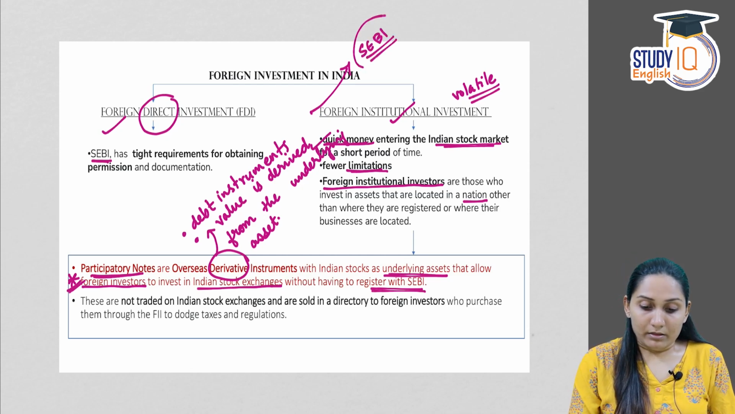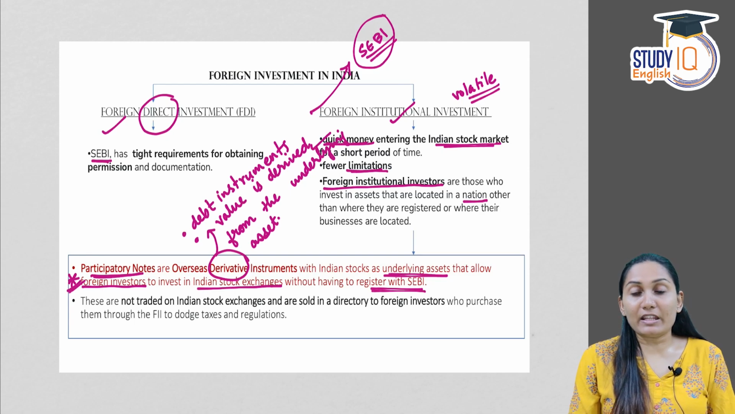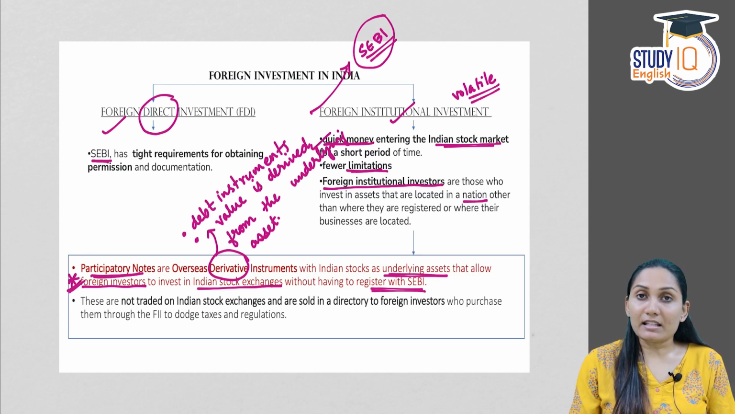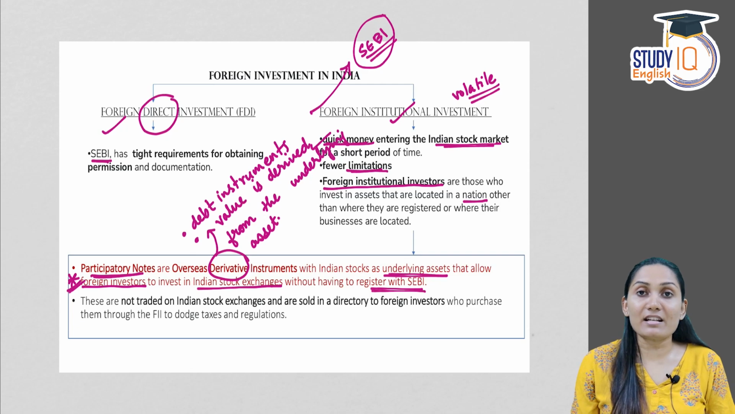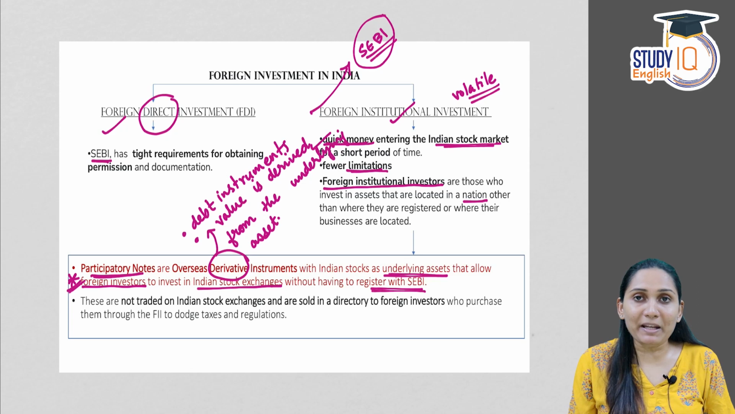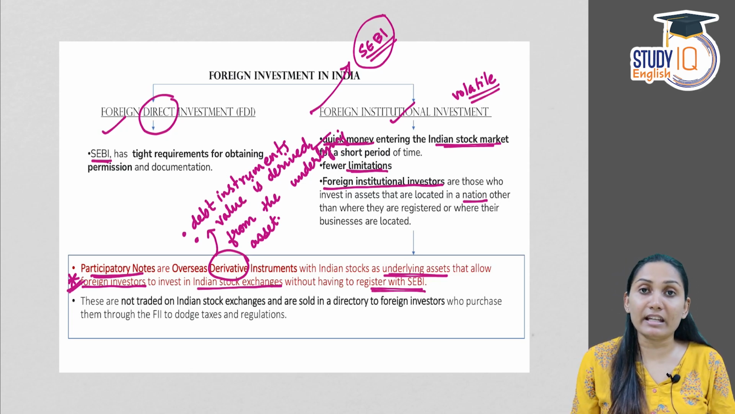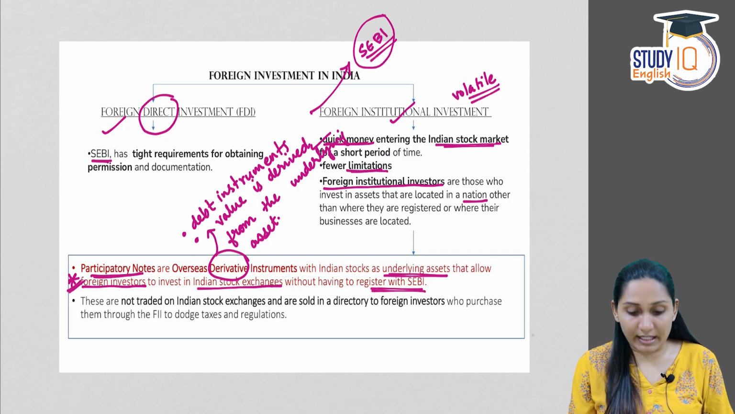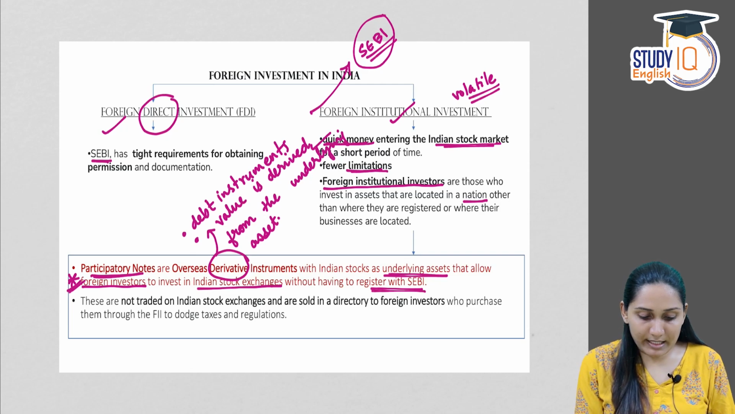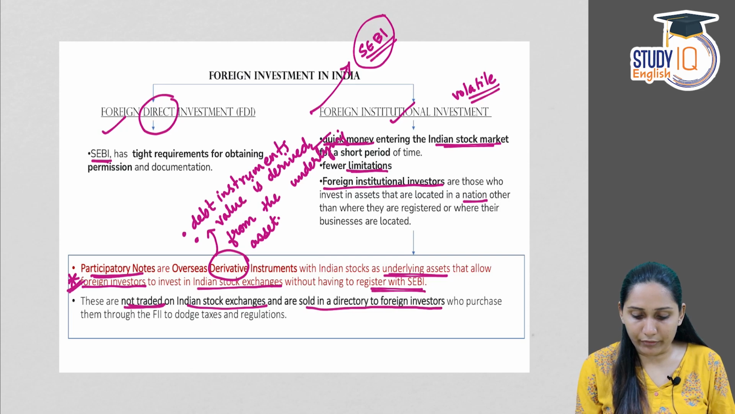Now, without being registered with Sebi, that is with the regulator, foreign investors can make investments in India. How? Through participatory notes. So participatory notes are those financial instruments or derivative instruments that allow investors to make investments without being registered with Sebi, the Securities and Exchange Board of India. These are not traded on Indian stock exchanges, but they are sold in a directory of foreign investors who purchase them through the FII to dodge taxes and regulations.